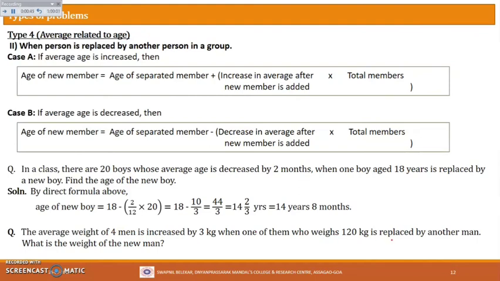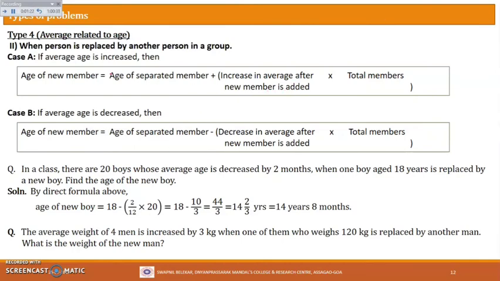Also this is again a replacing problem, and notice that the average has increased there. So that means we have to use which formula? This formula here, correct? No, because the average is increased. So what is the weight of the new man? Again we can use this direct formula. The weight of the new man will be the weight of the removed member, which is 120 kg, plus the increase in average after the new member is added. So what is the increase in average? That is 3 multiplied by the total members, which is 4. Just substitute, simplify and get the answer.